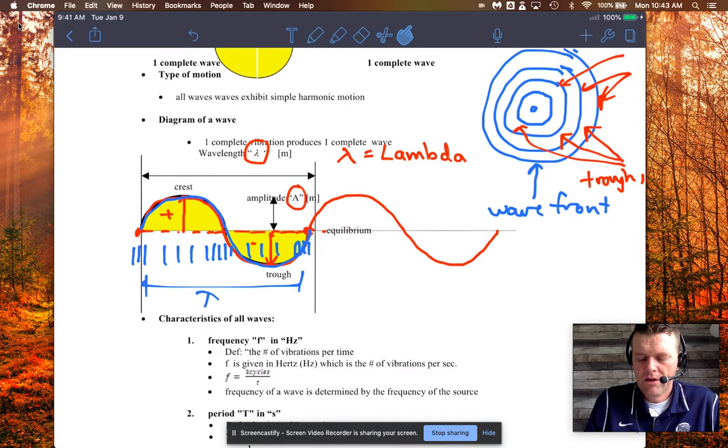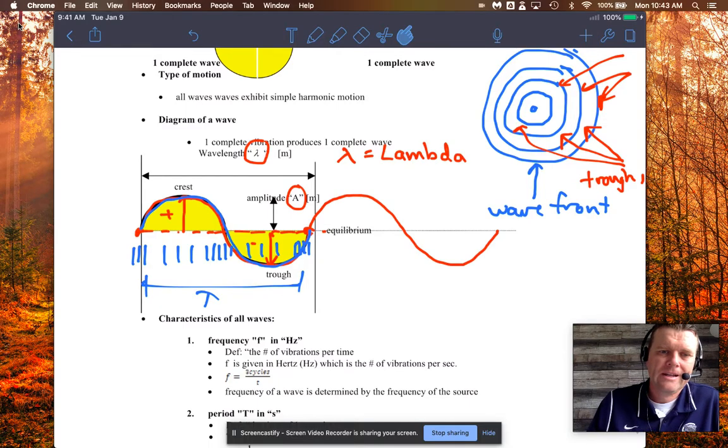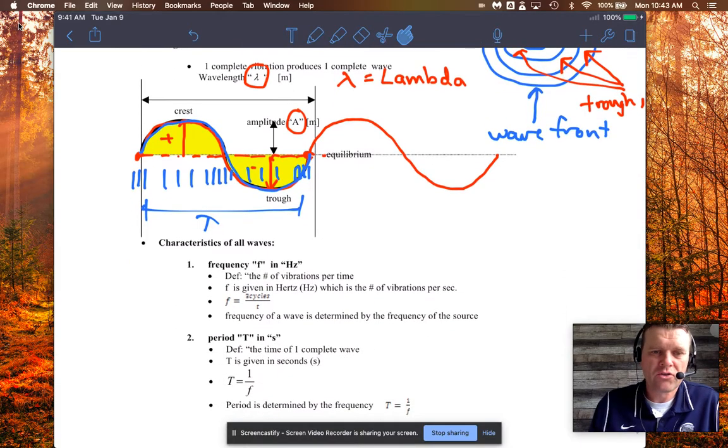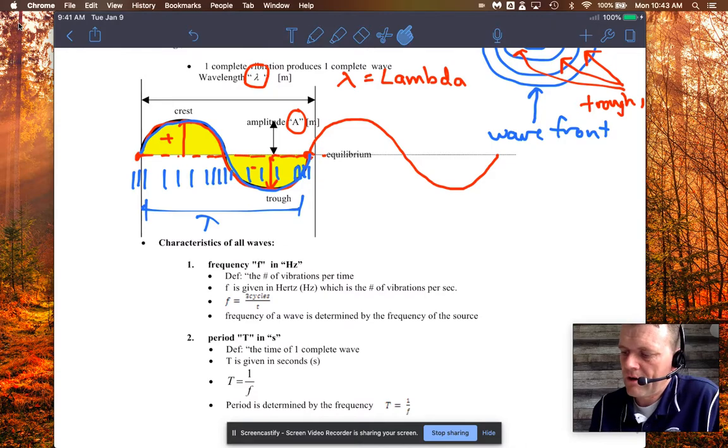Okay, so I don't think the anatomy is too hard, but what we're going to look at right now is I'll go through some of the characteristics of the waves mathematically, and then I will show you a couple more animations. So all waves have a frequency, and it's measured in hertz. We would still say it's the number of vibrations or the number of complete waves per second. Okay, so we still measure that in hertz.